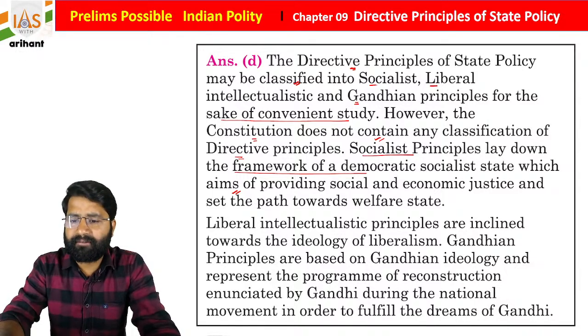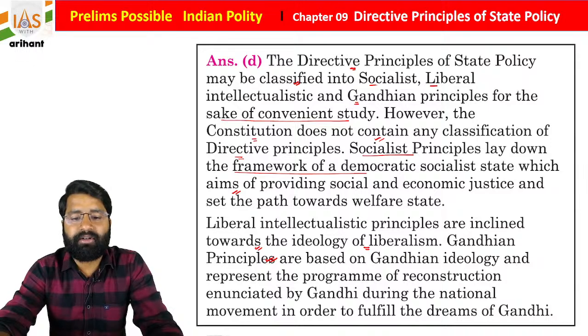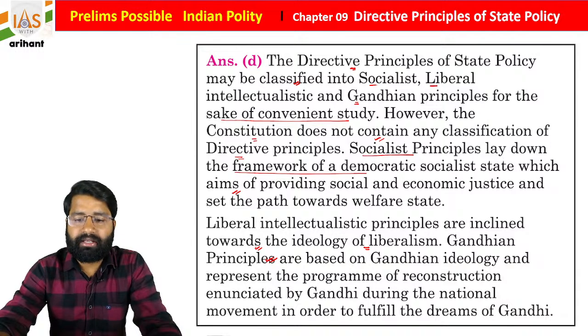I hope you all get it. Liberal-intellectual principles are inclined toward the ideology of liberalism. Gandhian principles are based on Gandhian ideology and represent the program of reconstruction initiated by Gandhi during the national movement, in order to fulfill the dream of Gandhi, students.